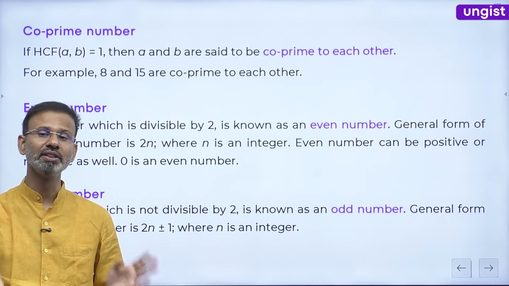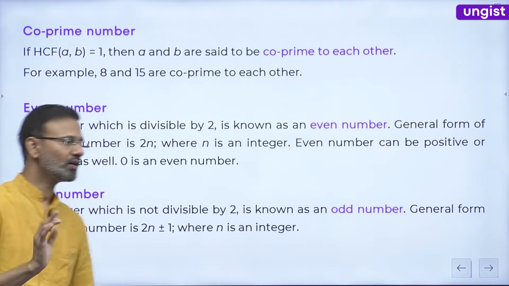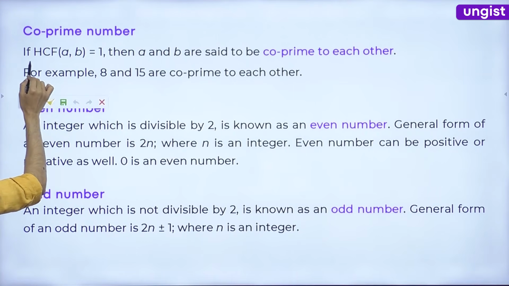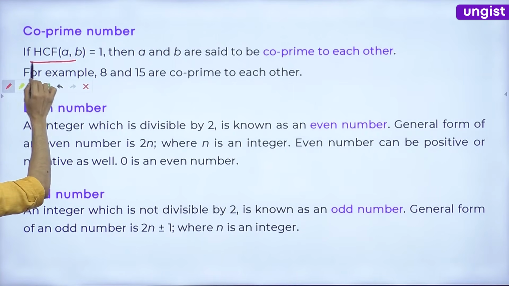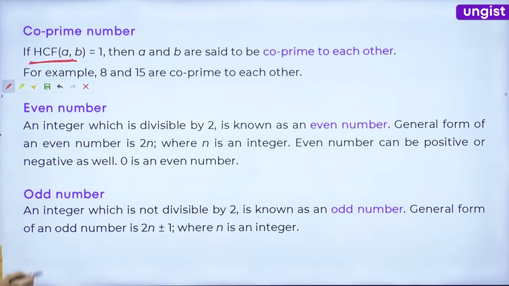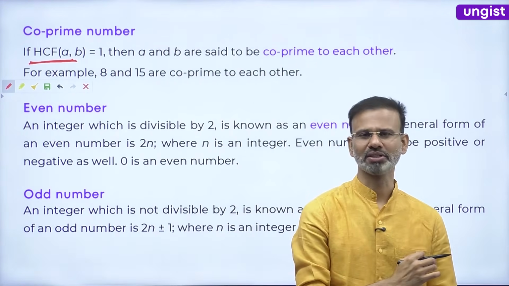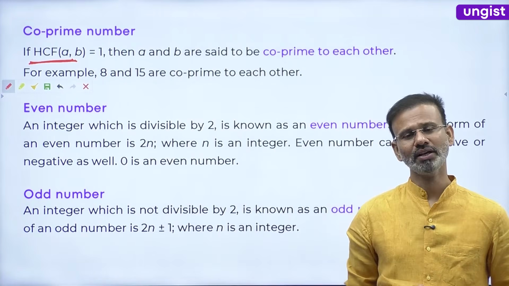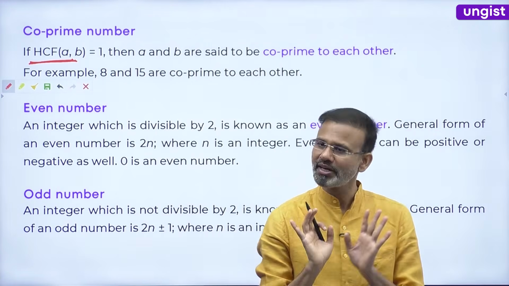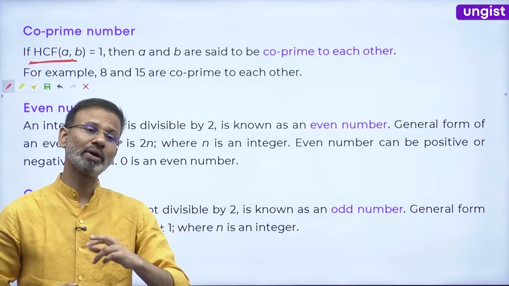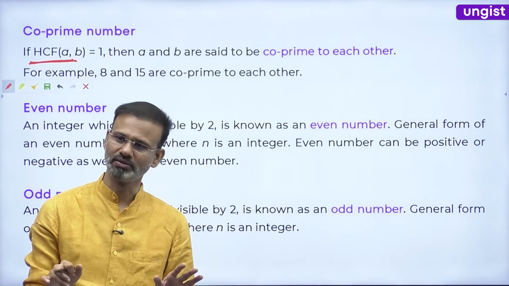Nothing is common between them. So if the HCF of two numbers, the highest common factor, is 1, then these two numbers are known to be co-prime to each other. It can be anything, for example, 8 and 15. Nothing is common between 8 and 15, so they are relatively prime to each other. They are co-prime to each other. Guys, hope it is clear.